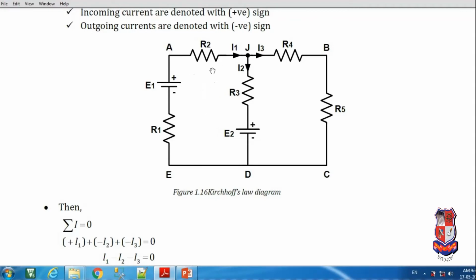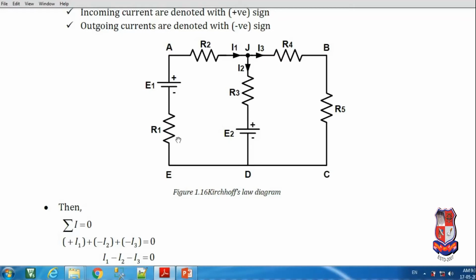Suppose we consider the voltage drop across R2 as V1, the voltage drop across R3 as V2, V3, V4 and V5 likewise. So the summation of all the voltage drops around a closed loop must be equal to 0. For that we can apply KVL.